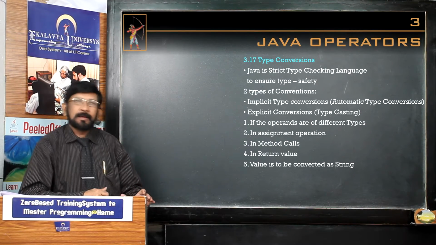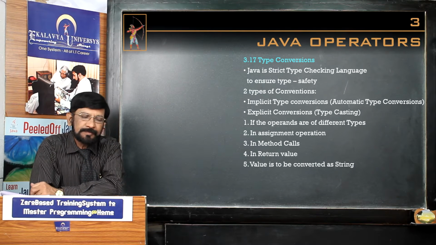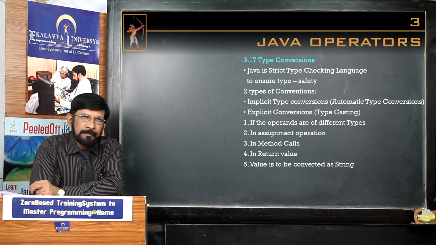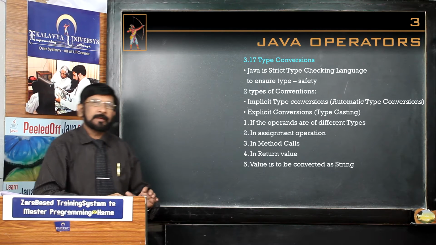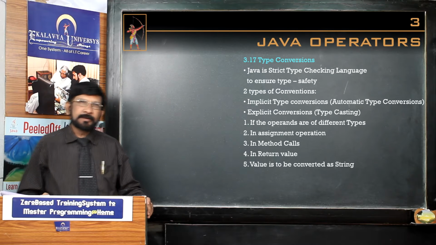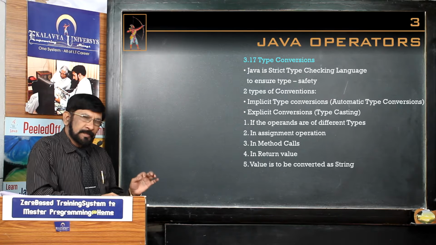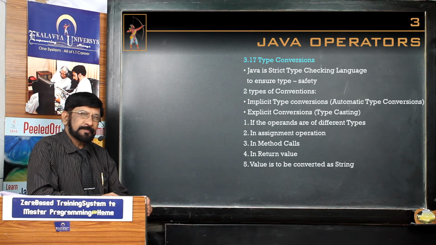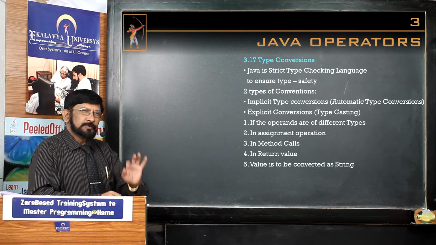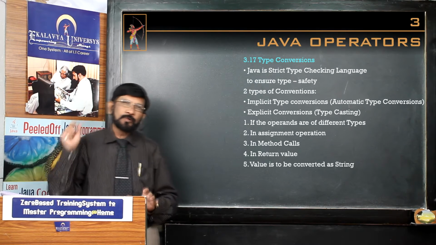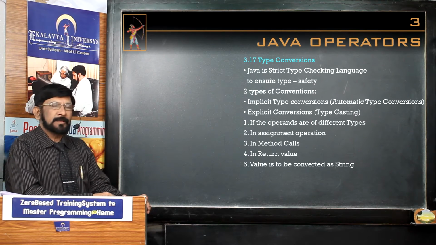Hello friends. Now let us take up concept number 17, type conversions. Java provides 100% type safety. For this purpose, Java makes strict type checking. That means any type conversion that happens should be done subject to a rule, and no hanky panky operations are performed.